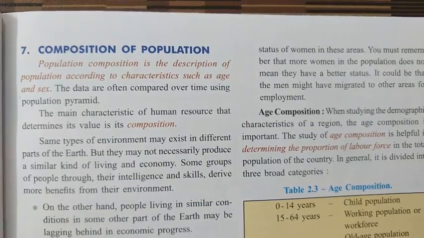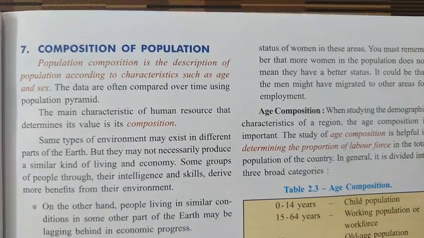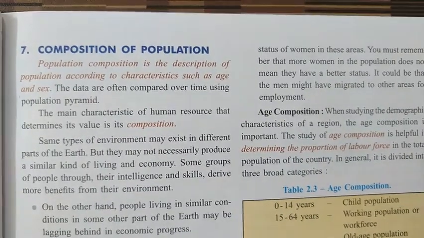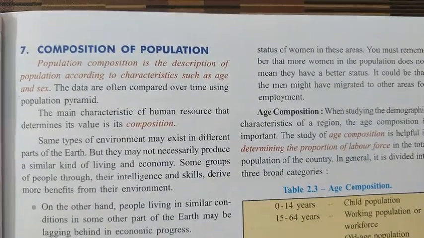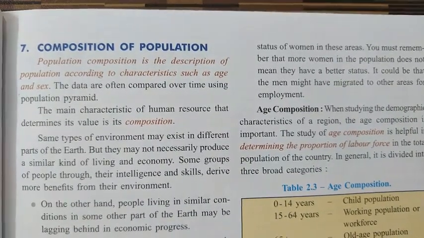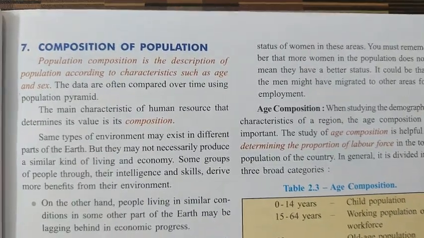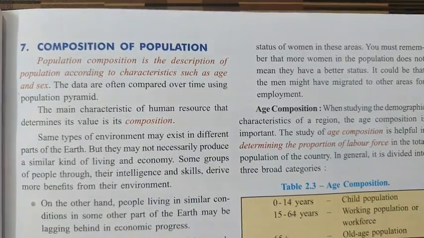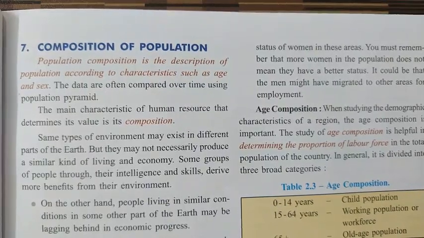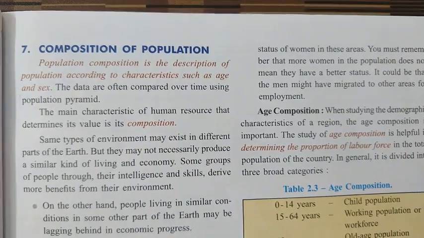Sex wise means male and female, or maybe urban or rural population, meaning the population in the villages and cities. Another thing is the literate and illiterate population. So we will see the different compositions.